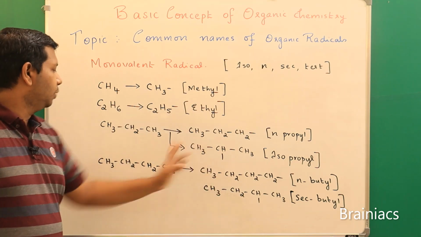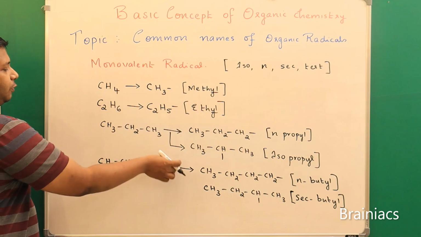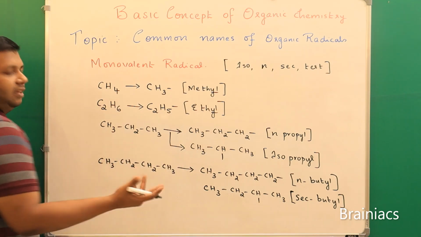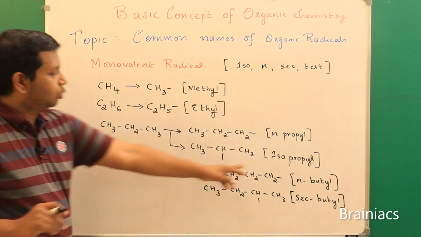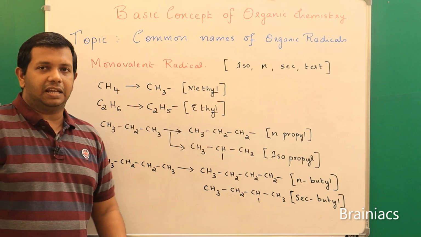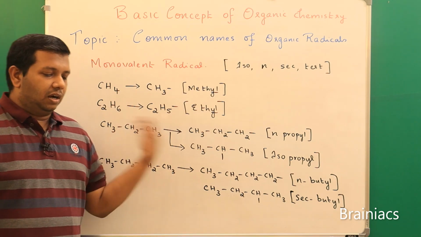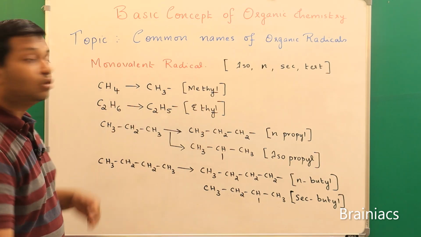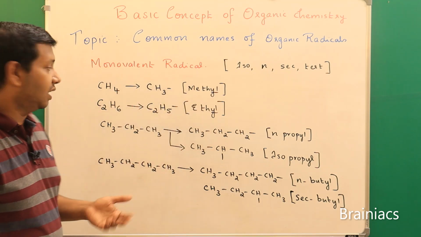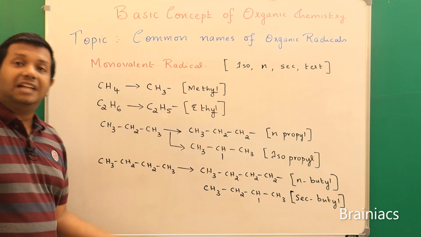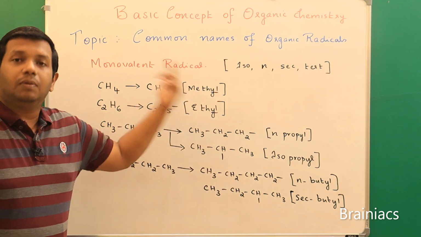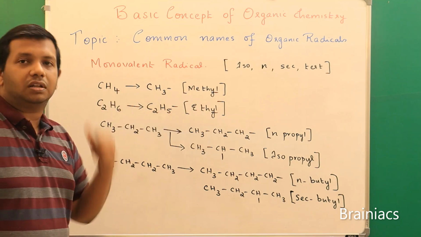These are the two possibilities in which you can remove hydrogen. If you remove hydrogen from here or here, both are the same. From here or here, it is the same. So for the two possibilities, we have seen the name of the radical. Next we will see another compound, that is isobutane. For isobutane, what are all the possible radicals? Because you know for butane branching is possible, right? We have seen that. So for butane, two radicals. Now we will see isobutane and what its radicals are.